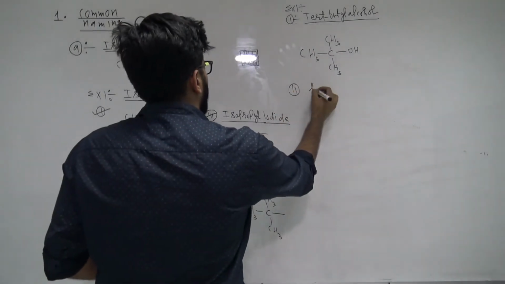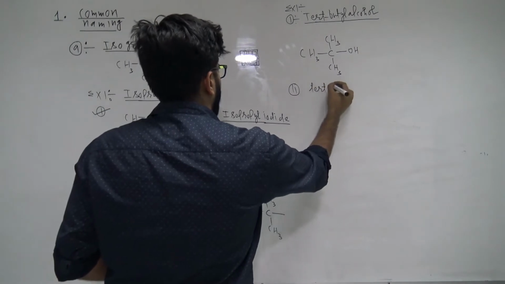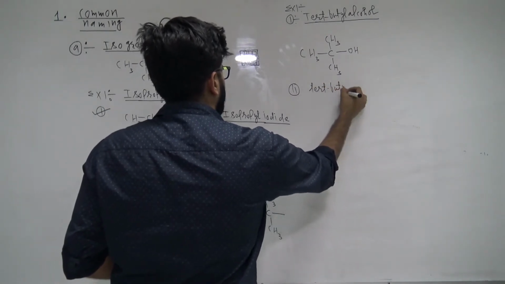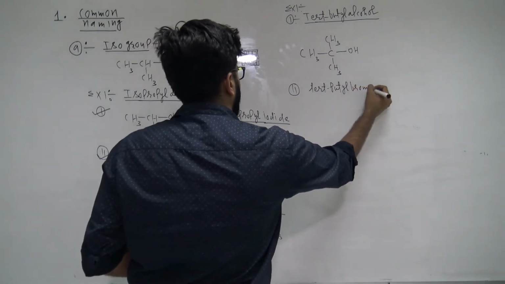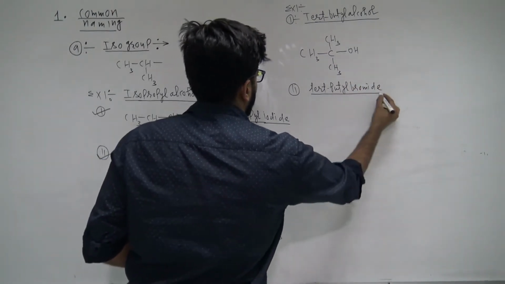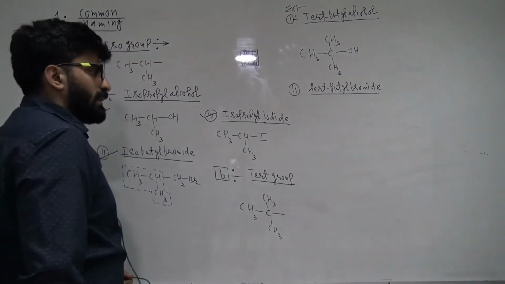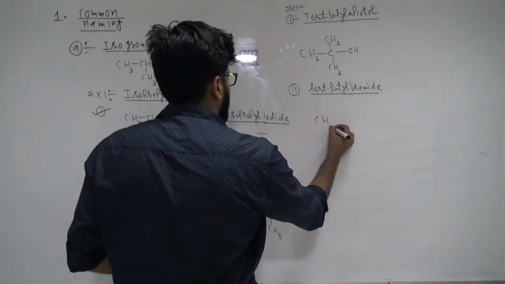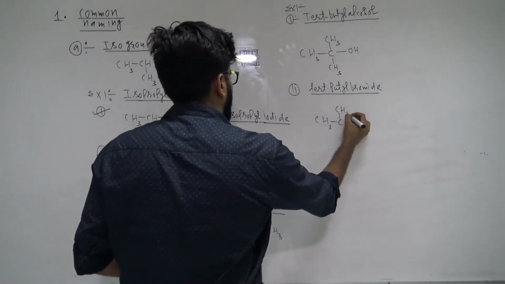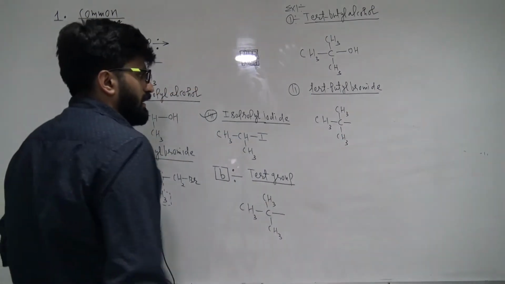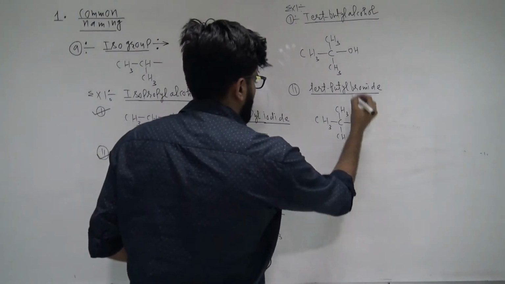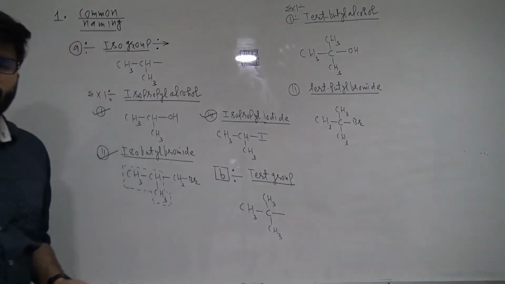Suppose I ask you, tert butyl bromide. So how am I going to write it? First you write the tert group. This is your tert group, right? And this becomes butyl, and here you add Br. So this will become, guys, tert butyl bromide.